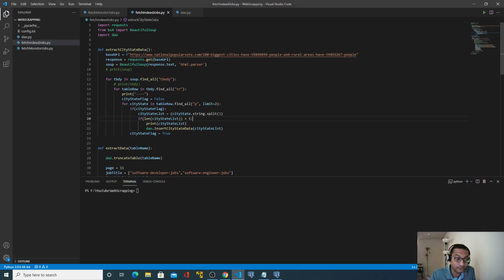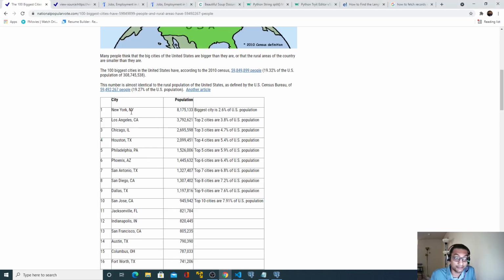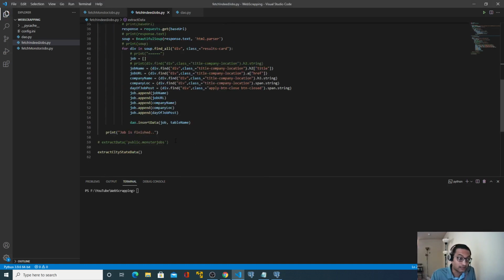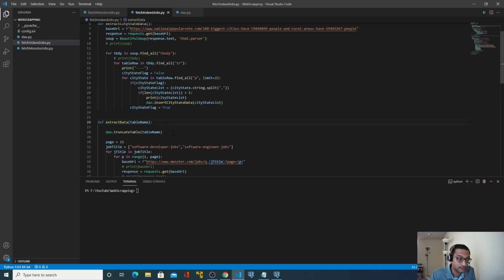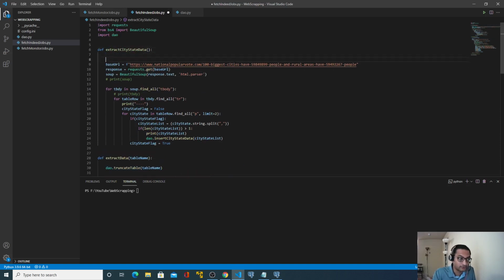So what we can do is, we do not want that string to be split based on a space. Instead, we want that string to be split based on a comma. So I'll give a comma here, and if I run this program again, it will insert duplicate records. So what I need to do is call this truncate method, and let's say I will call it before